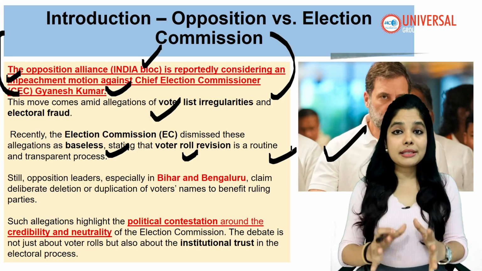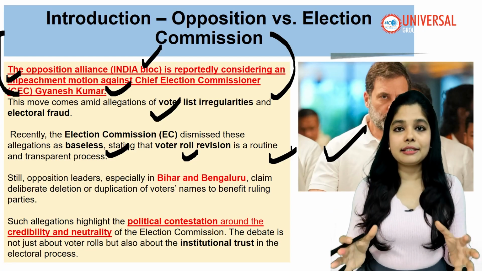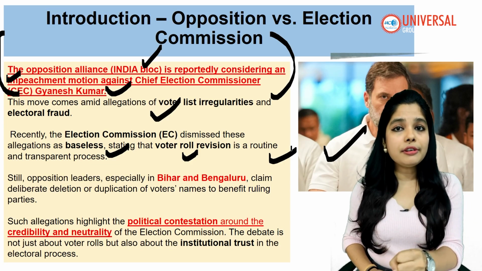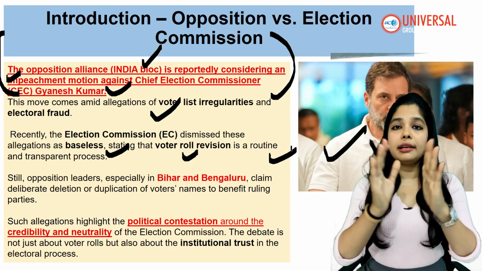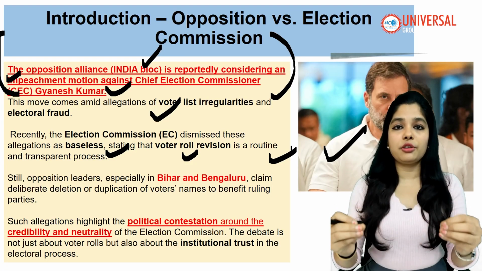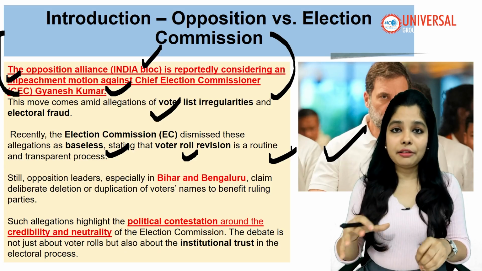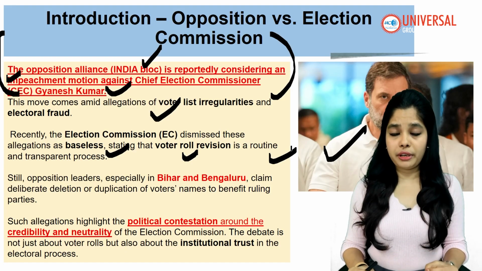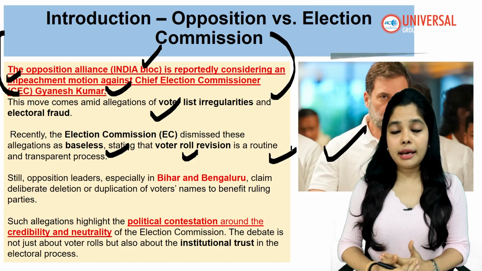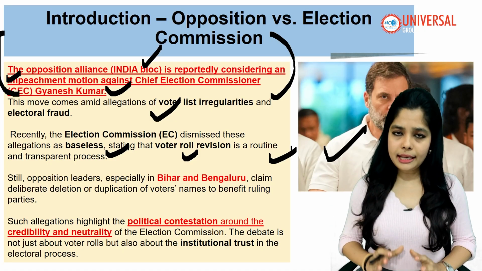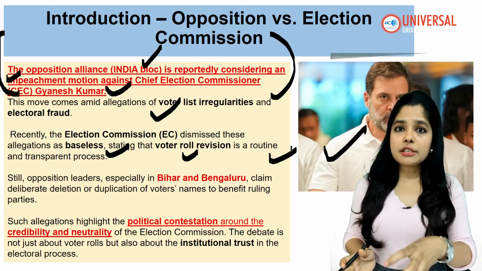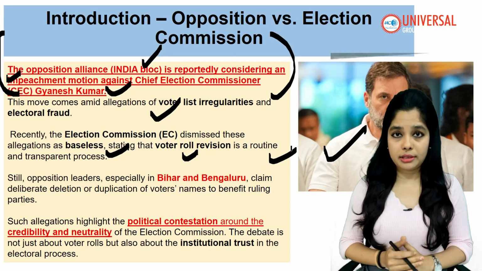Under the Representation of People Act 1950 and 1951, the Election Commission of India has the power to revise the electoral roll, that is the voter list of a particular state, and thus they are doing it. There is no harm in doing that. So whatever the opposition is saying is baseless. That is what they are saying.